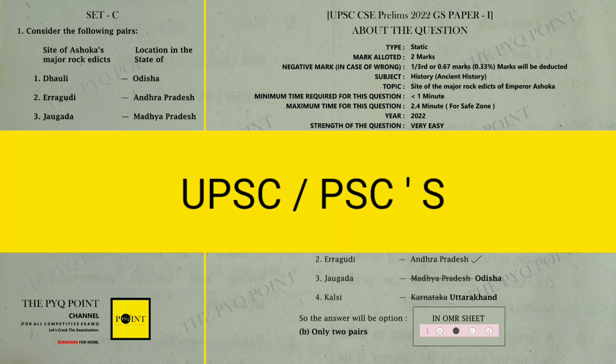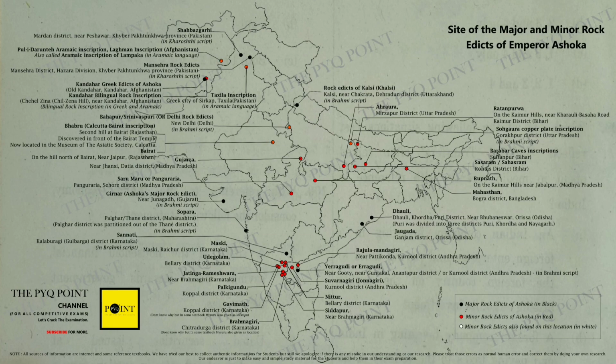So if you want to crack exams like UPSC or state PSC, and if you are really sincere about it, then it is very important for you to remember this map, which tells about where the major and minor rock edicts of Emperor Ashoka have been found and from which state, district and countries they have been received, so that you can easily solve such questions in your future exams too.